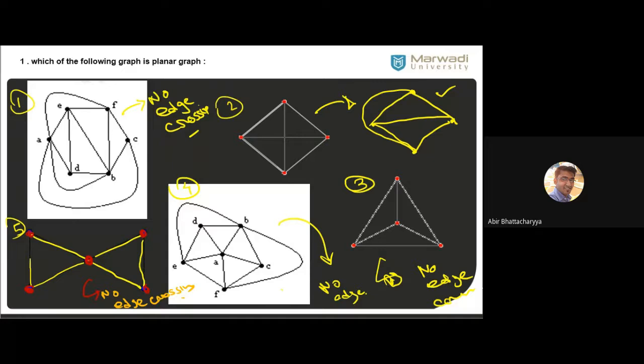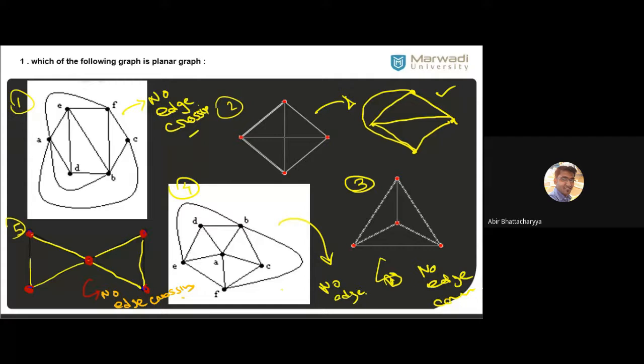Okay, they are connected. Sir, I thought it was a complete graph. Who told you that it always has to be a complete graph? It cannot be a complete graph. Getting my point? Okay, sir, clear.